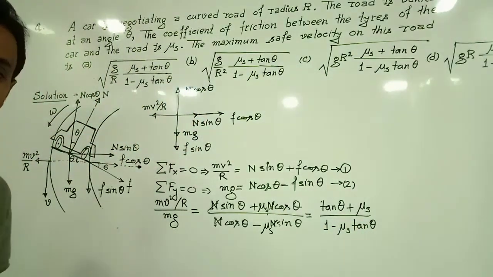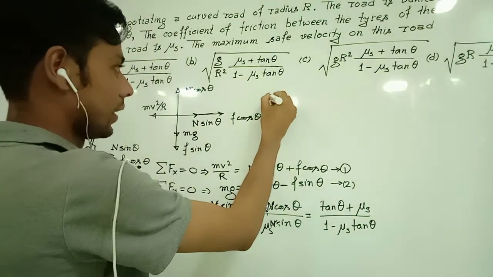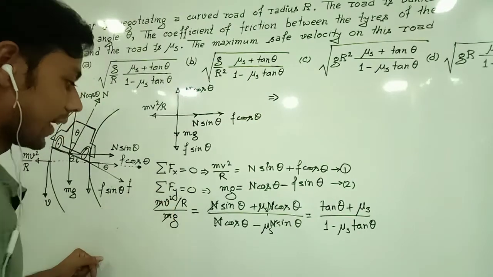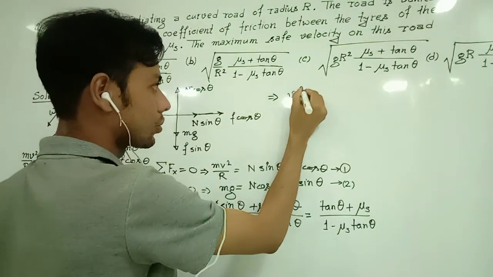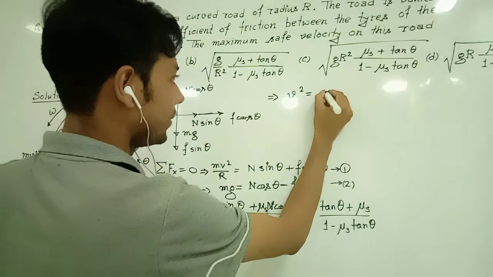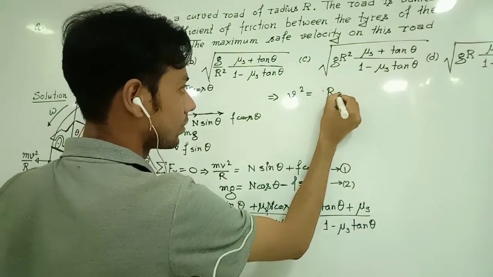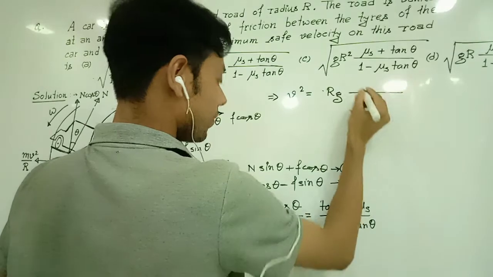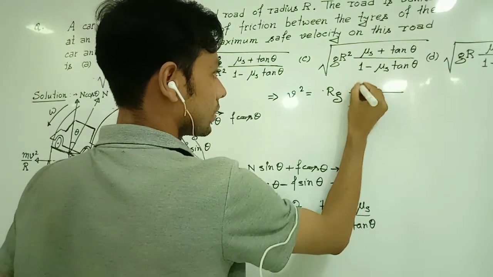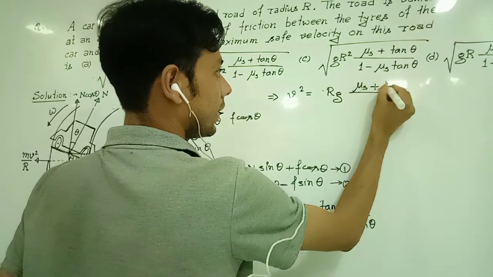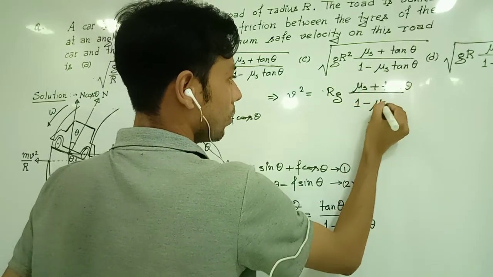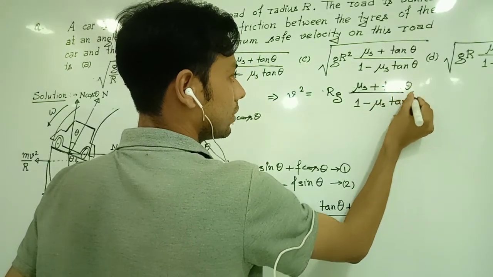Now if we cross multiply this equation, the m on both sides gets cancelled, so v square will be equal to rg multiplied by mu s plus tan theta, divided by 1 minus mu s tan theta.